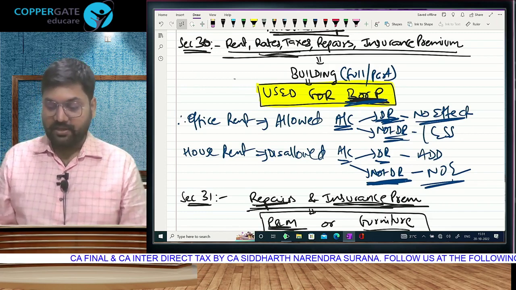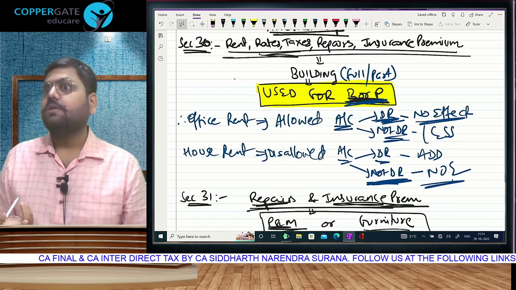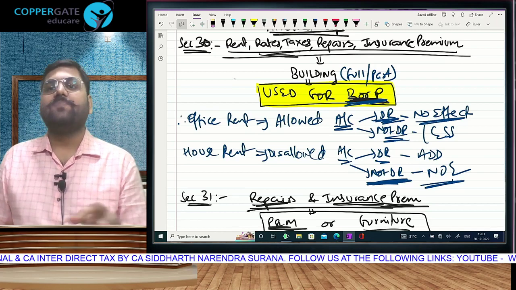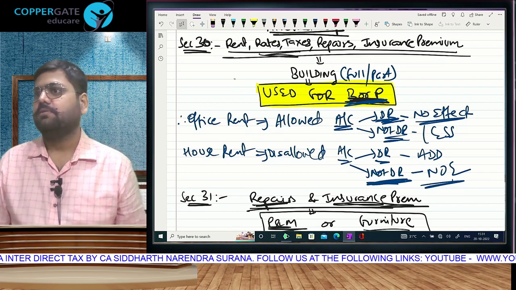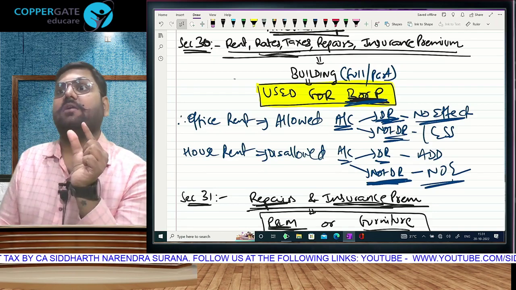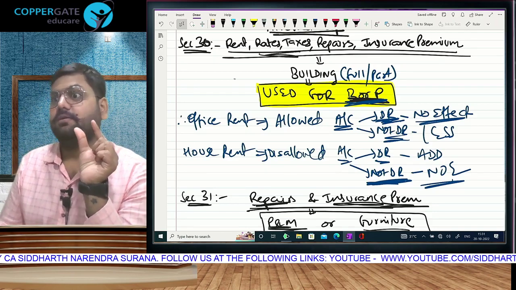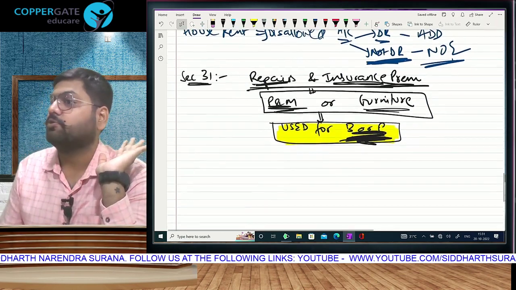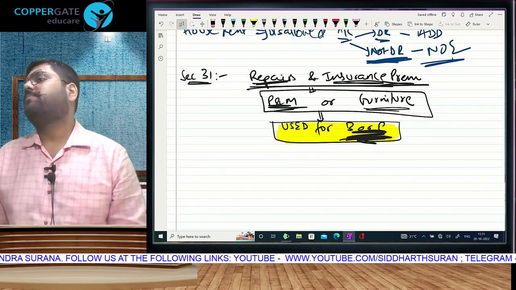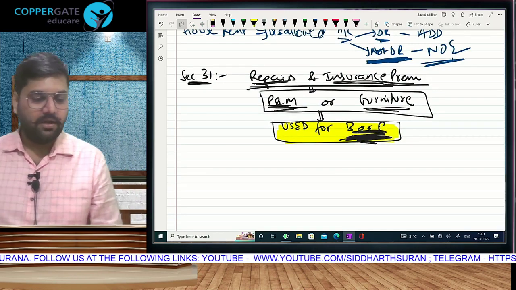And rent is our target. देखो repairs and insurance are covered in both sections. And rates and taxes can come only for building. They can't come only for these. You don't pay property tax on your furniture. So the only expense which is left and which is creating problem is rent. And we can clearly see it is not covered in both sections. Covered in 30 but only for building. And 31 में plant and machinery furniture. ये furniture का example था.